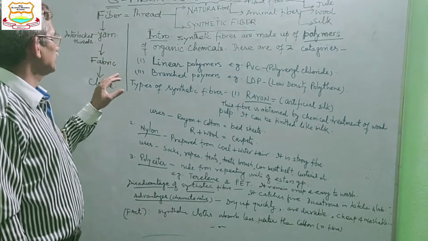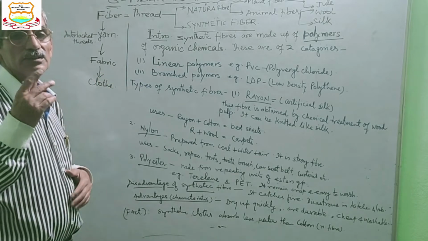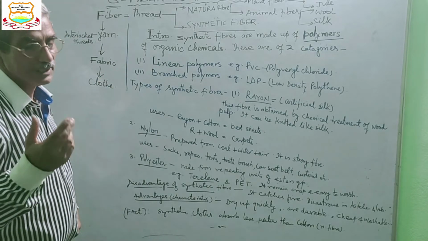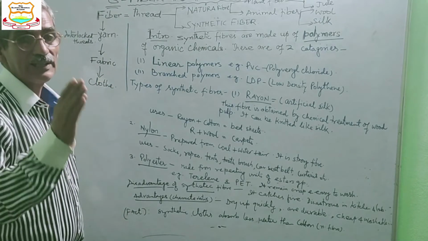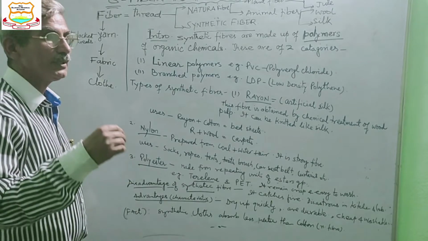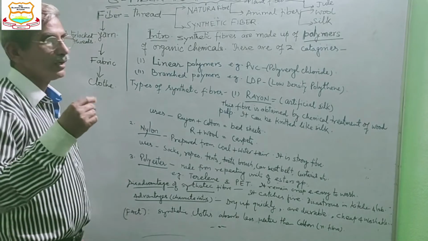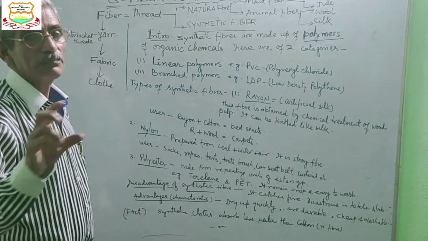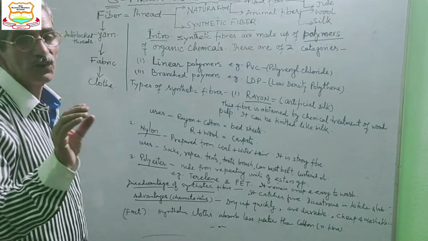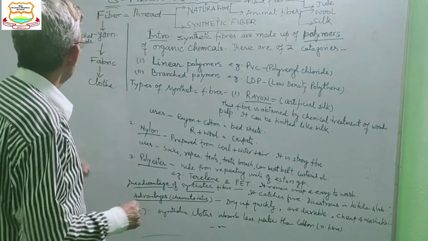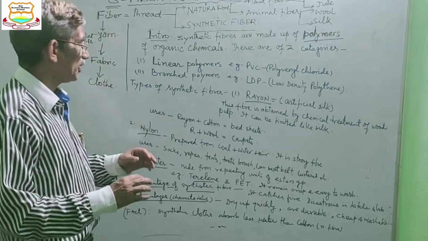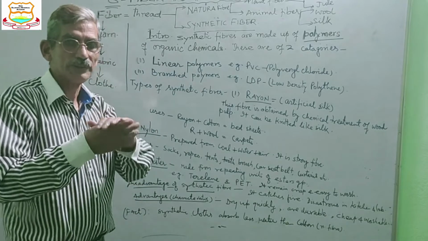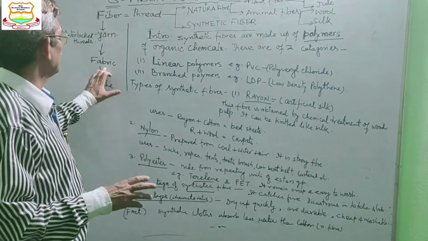Then this yarn is of many types, depending on the length of the yarn. It may be simple yarn, fly yarn and filamentous yarn. There are three types of yarn, and these yarns are knitted or woven to make the fabric.